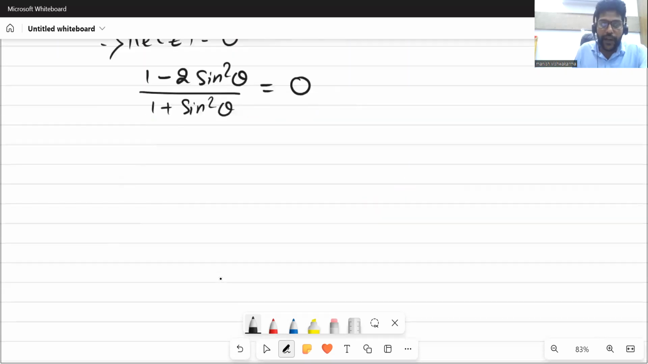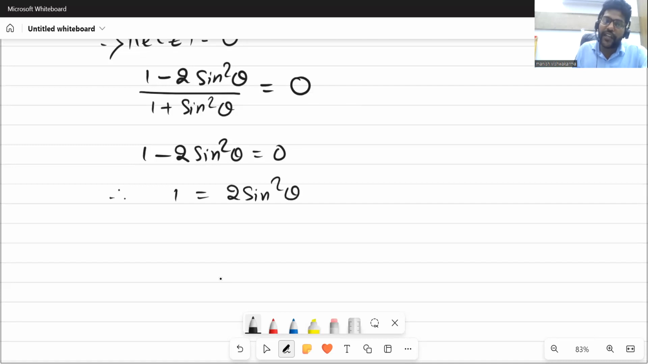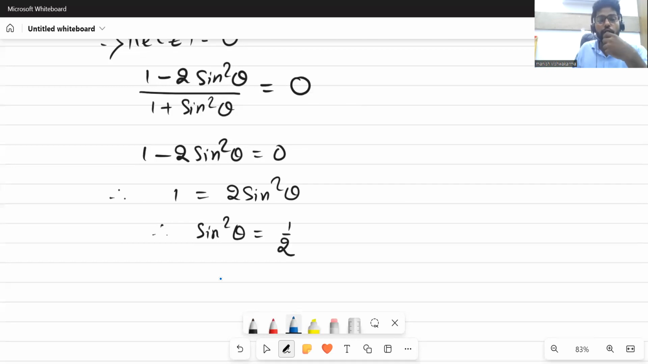Now we can simply multiply this 1 plus sine square theta on the other side of the equal to, and it will be 0, because 0 multiplied by anything will give you 0. So 1 minus 2 sine square theta is equal to 0. So 1 is equal to 2 sine square theta. Taking this on the other side of the equal to, the sign will change. So sine square theta is equal to 1 by 2. Understood? Now we got this.